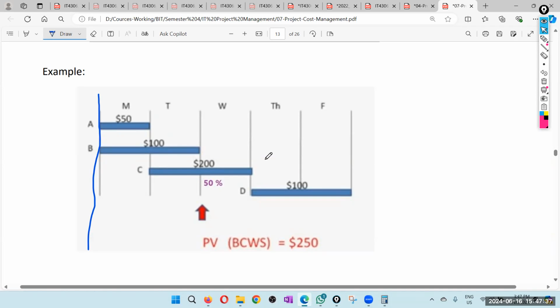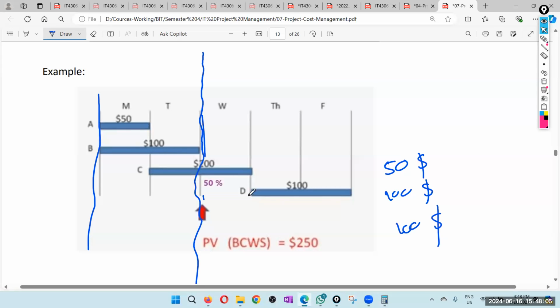So that is the amount. Therefore, by the end of the second day, what is the budgeted cost? This $50 is already budgeted. This $100 is budgeted. And for this one, 200 for 2 days, but by the end of Tuesday we can assume that 50% should have been done, so out of 200 we have $100 again. Therefore, the budgeted cost at the end of the second day is $250.